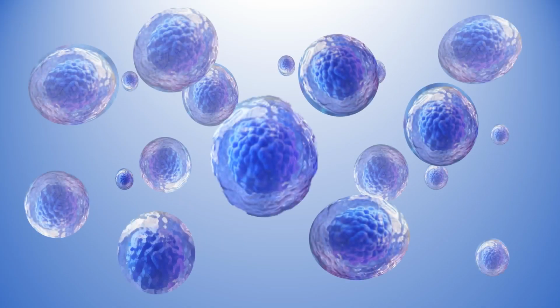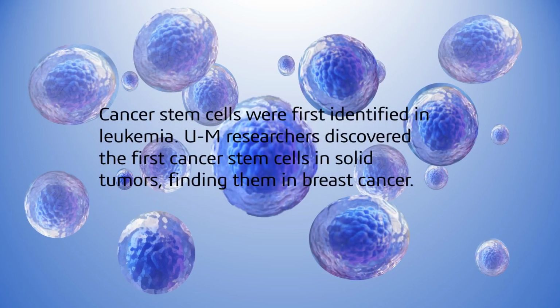Cancer stem cells are cancer cells that are found within the cancer population of tumors and are biologically distinct from other subpopulations. University of Michigan scientists first discovered cancer stem cells in solid tumors of breast cancer. Since then, cancer stem cells have been identified in brain, colon, pancreas, lung, etc. Work is ongoing to identify stem cells in other tumor subtypes also.